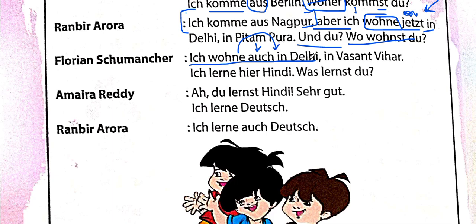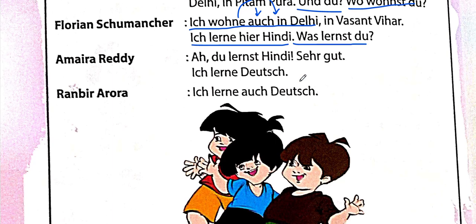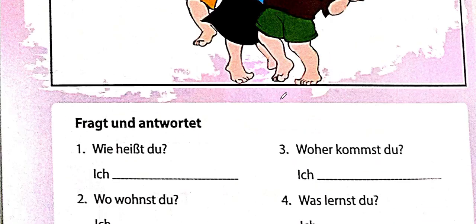Again, Florian is saying this in Vasantiyar. Ich lerne hier Hindi. That means I am learning here Hindi. Was lernst du? What are you learning? Amira Reddy then comes and says, Ah, du lernst Hindi? Sehr gut. Oh, you're learning Hindi? Sehr gut. Very good. Ich lerne Deutsch. I am learning German. Then Ranbir Arora says, Ich lerne auch Deutsch. That means I am also learning German.